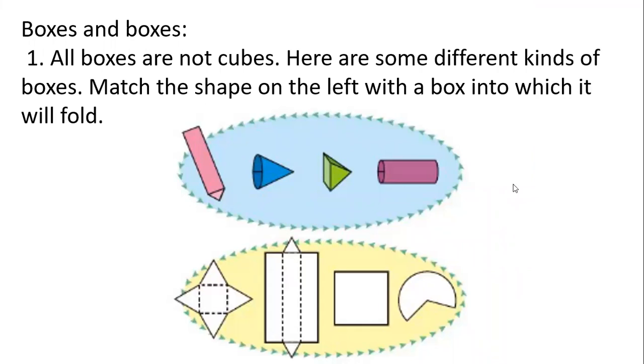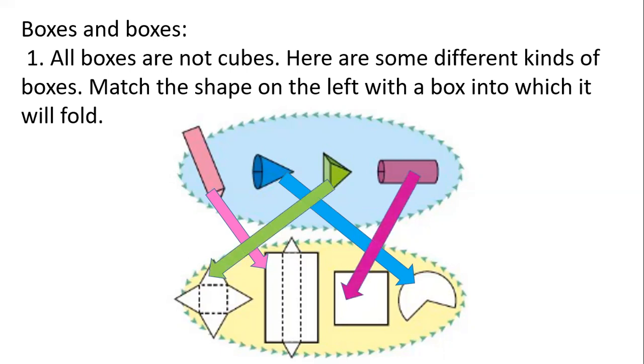Okay, now look at this. Match the last question. Match the following. The first one, the triangle, goes to the second one. The second one matches to the fourth one, and the third one matches to the third one. Third one is a cylinder, but top and bottom are not there, it is a hollow cylinder. So circles are not required, only the cylinder. A rectangular sheet can be folded to make a cylinder.